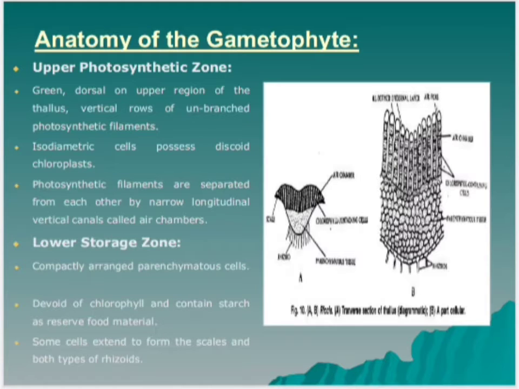Now, lower storage zone. This zone represents the ventral tissue of the thallus and lies below the photosynthetic zone. It consists of compactly arranged parenchymatous cells. These cells are devoid of chlorophyll and contain starch as reserve food material. The lowermost cell layer of this zone forms the lower epidermis. Some cells of lower epidermis extend to form the scales and pegged type of rhizoids.